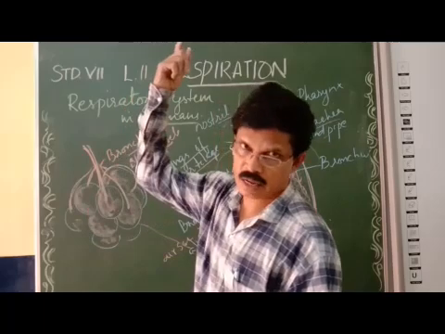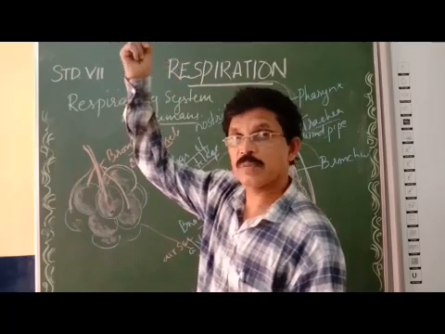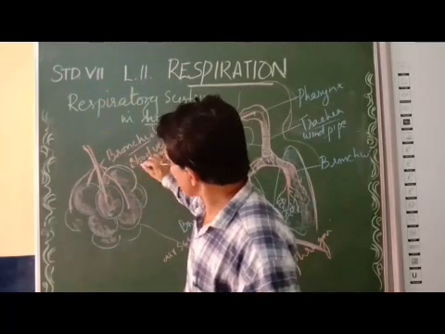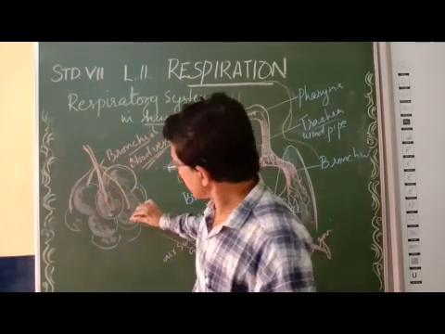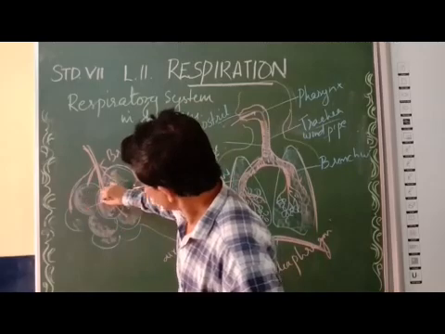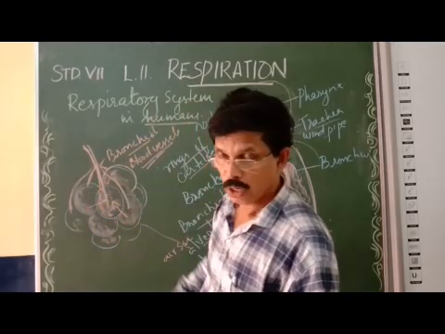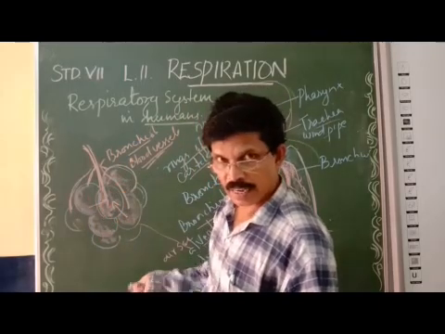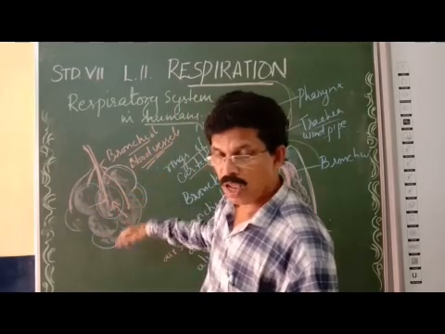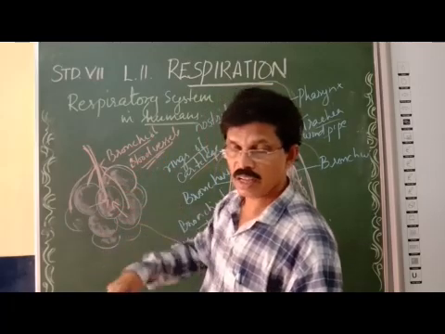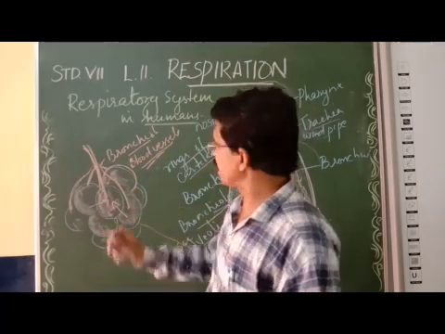From the cells. After respiration, carbon dioxide is produced inside the cells. From there, the blood contains carbon dioxide. That carbon dioxide enters into the lungs, into the alveoli. So carbon dioxide from the blood enters into the alveoli, and from the alveoli, oxygen diffuses into the blood. This is called gaseous exchange.